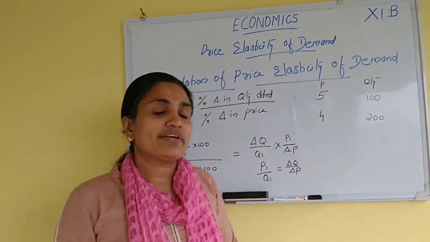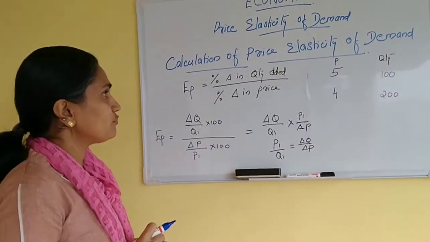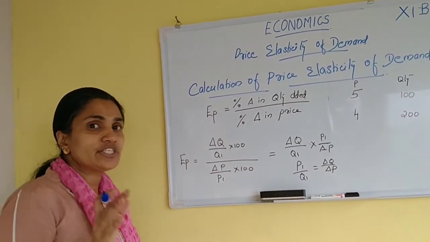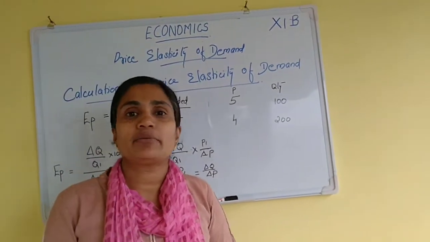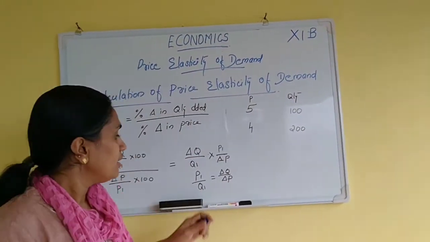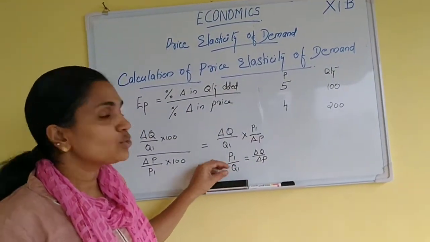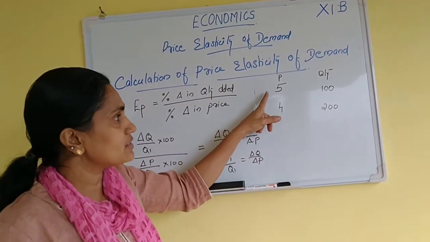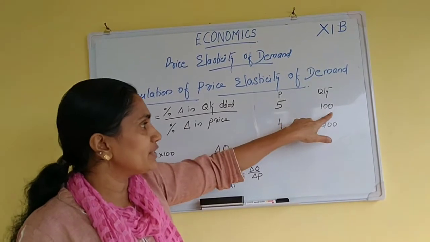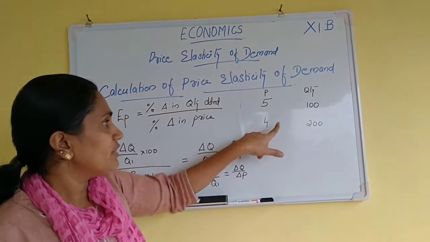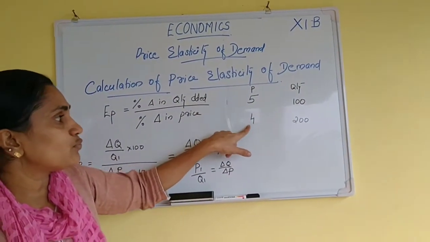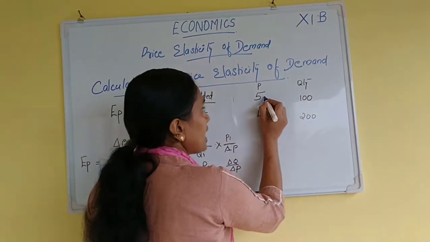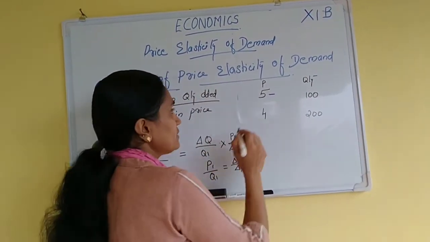So, coming back to the calculation of price elasticity of demand, the formula is EP equal to percentage change in quantity demanded divided by percentage change in price. With the help of this example, we can calculate it. When the price is 5, quantity demanded is 100. When the price decreases from 5 to 4, quantity demanded is 200. This is the actual price.